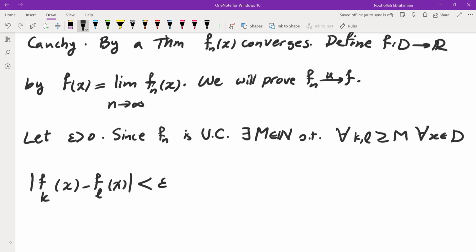Now, I would like this to be the difference between fk of x and f of x. So what I'm going to do is allow l to go to infinity. So let's rewrite this.